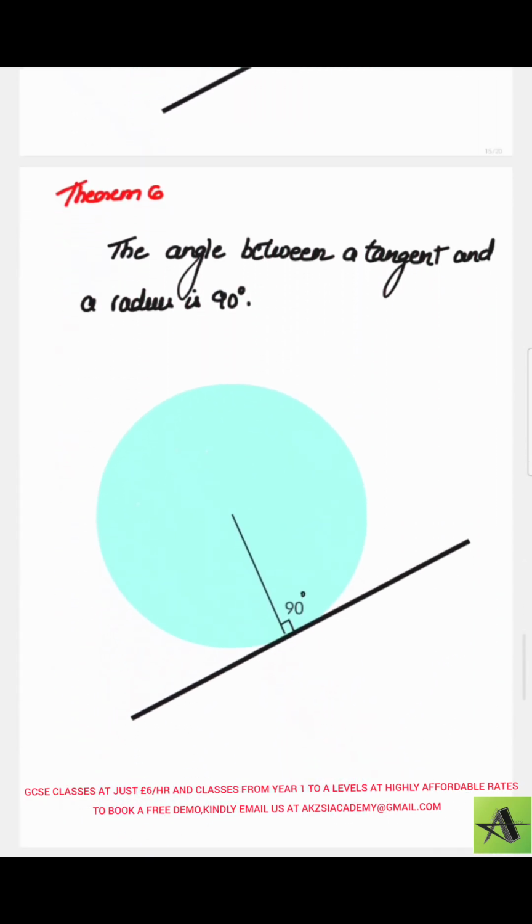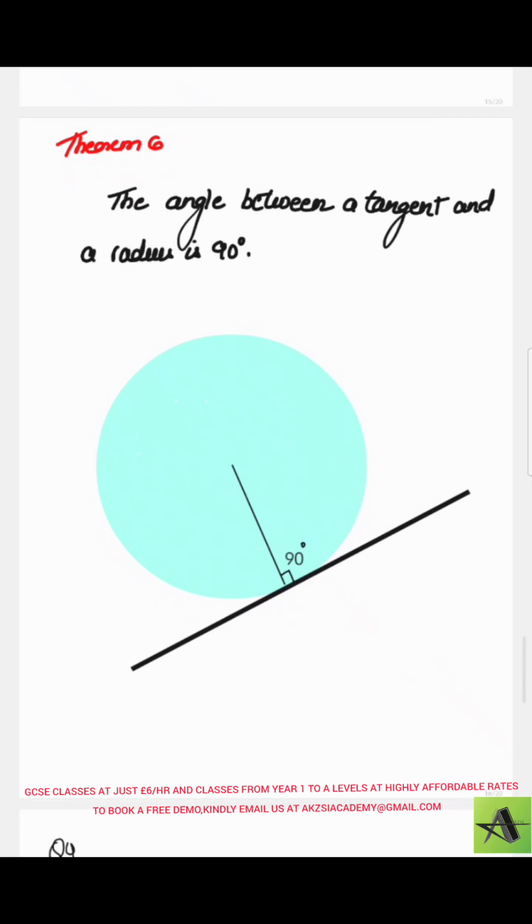Theorem 6, as I told you, deals with the tangent. It says the angle between a tangent and a radius is always 90 degrees. So this is about theorems. Theorem 7 and Theorem 8 we'll be discussing in the next class. They're very important, so don't skip the video.